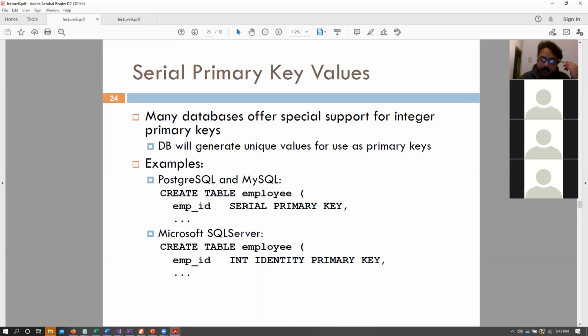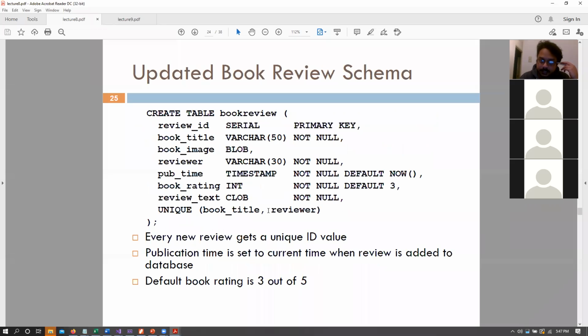So if we want, we can use these things in our book review schema as well. So the updated book review schema would look something like this. So let's say that we had the review ID. We initially said that was an integer type and it's a primary key. But now let's just say that it's a serial primary key. So I just don't need to give it a review ID every time a new review is posted. That review ID is auto-generated and added to my system.